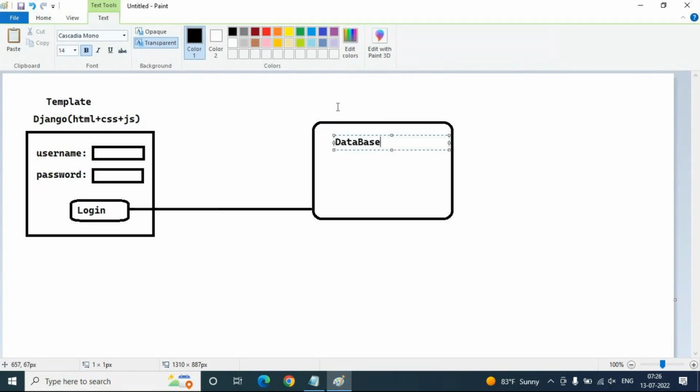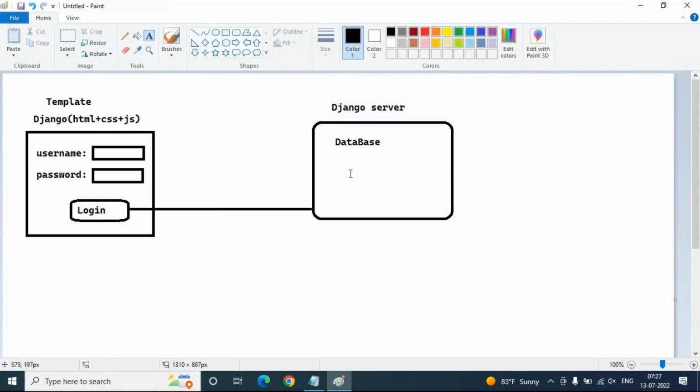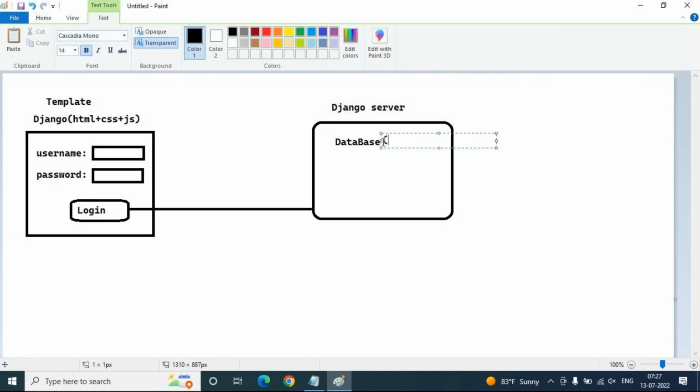On the database side, the Django server is available. We send a request to the server, and the server redirects it to the database to check whether the username and password are correct. But what kind of database are we using? Whenever we prepare a Django website, a built-in database comes by default, called SQLite 3. But it doesn't mean you should always work with the built-in database only.